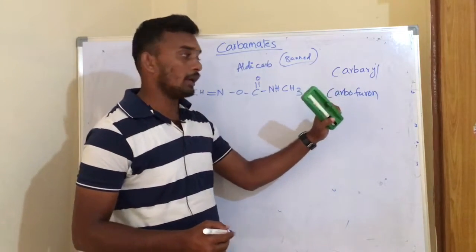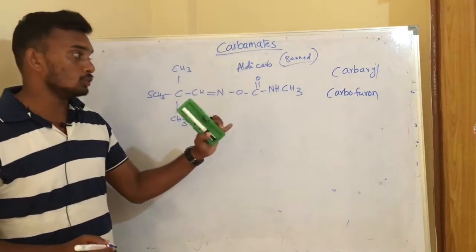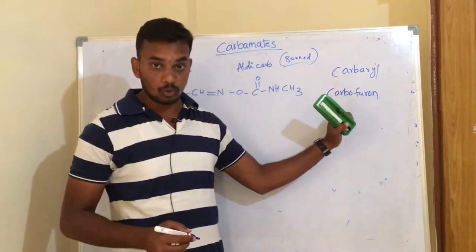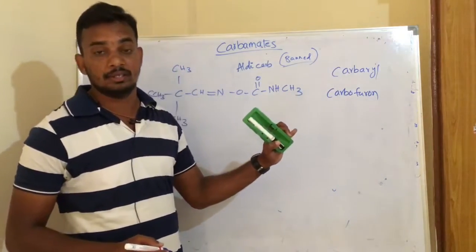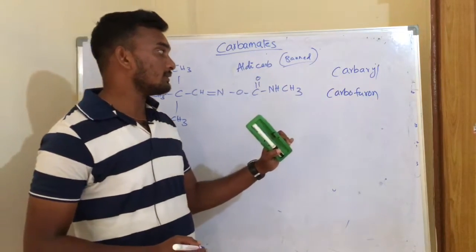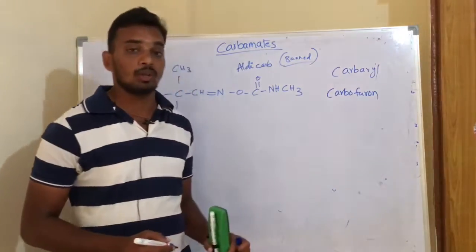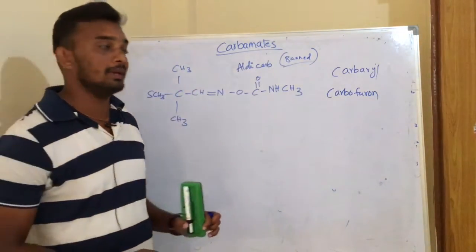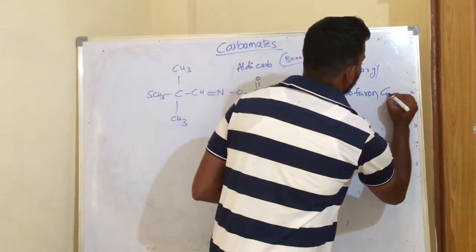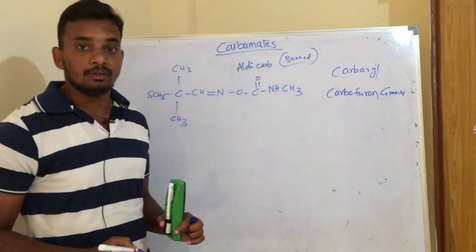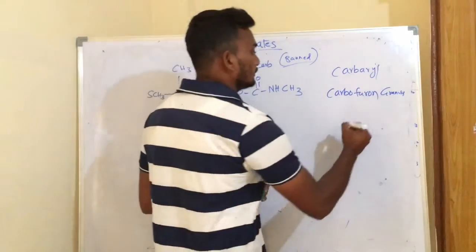And this carbofuran shows systemic properties in the plant, and this carbofuran is also very toxic in nature, and considering the toxicity or the danger associated with the usage of carbofuran, the carbofuran is often formulated in granules. So this carbofuran is available as 3G granules in the market.